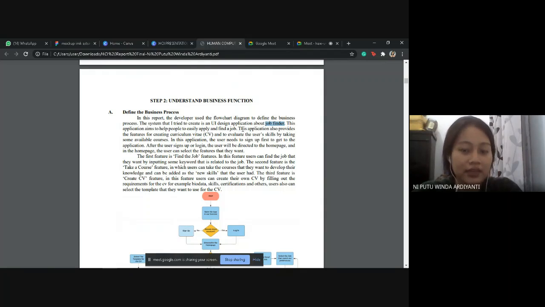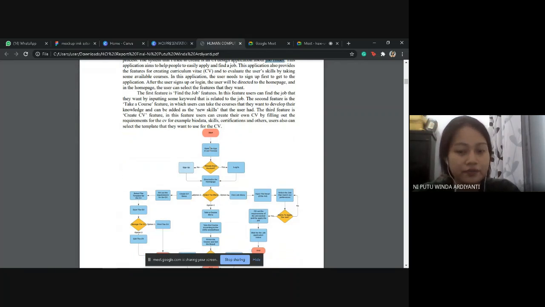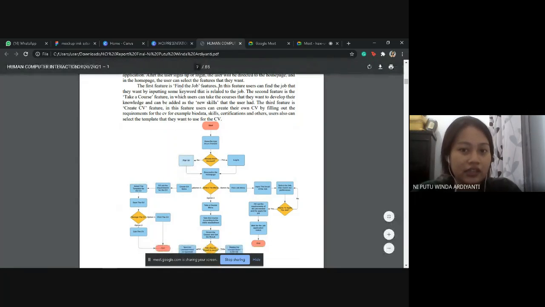This application also provides the feature of creating a curriculum vitae and evaluating the user's skills by taking some available courses. The first is the find job feature, where users can find the job they want by inputting keywords related to it.